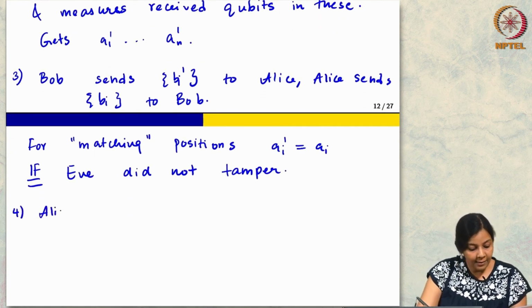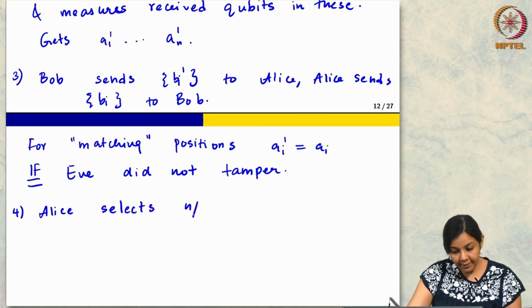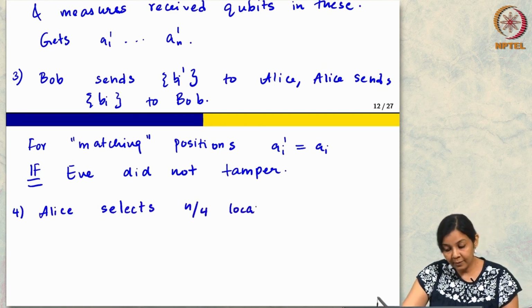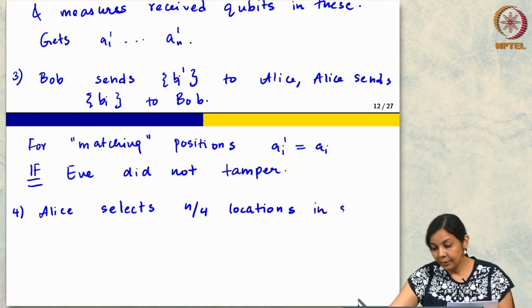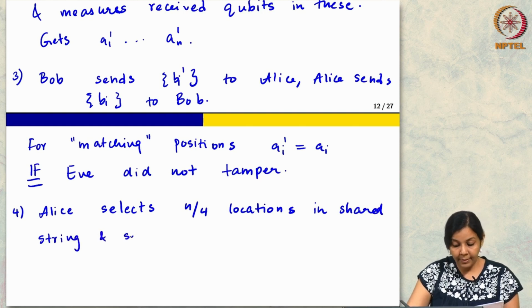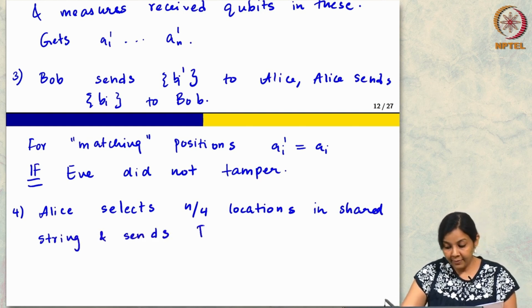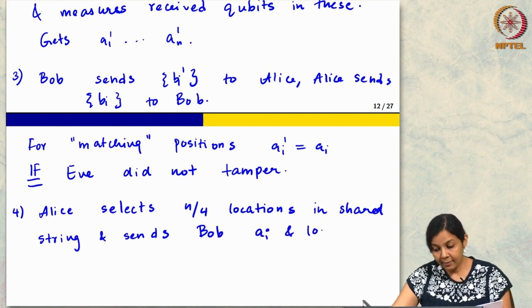So, now Alice selects n by 4 locations in the shared string and sends Bob the bits and these locations.